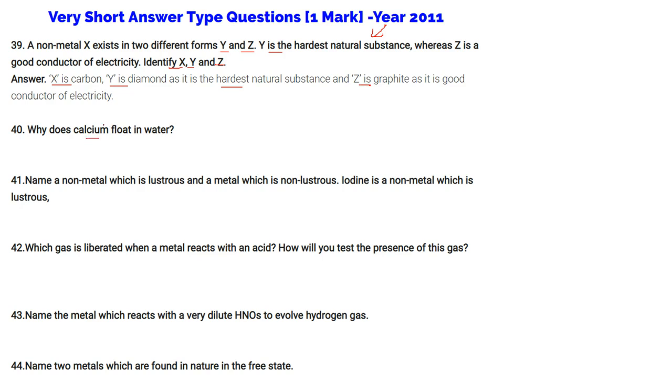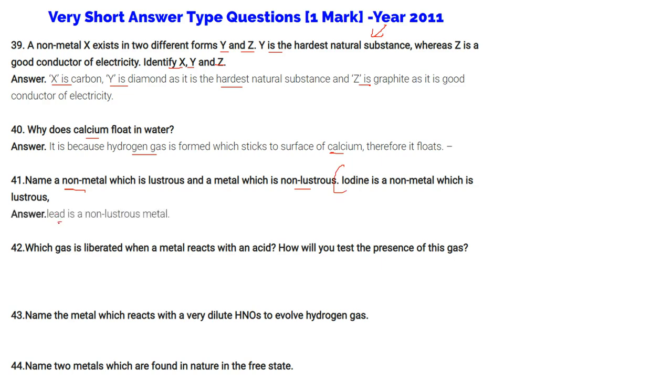Why does calcium float in water? It is because the hydrogen gas being formed sticks to the surface of calcium, therefore it floats. Name a non-metal which is lustrous and a metal which is non-lustrous. The non-metal which is lustrous is iodine. The metal which is non-lustrous is lead.